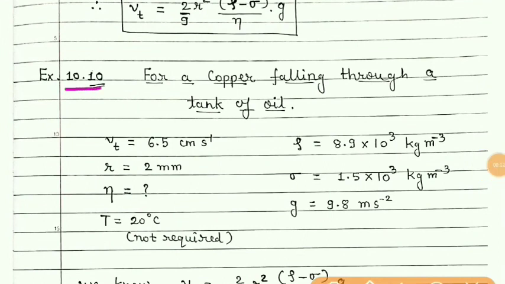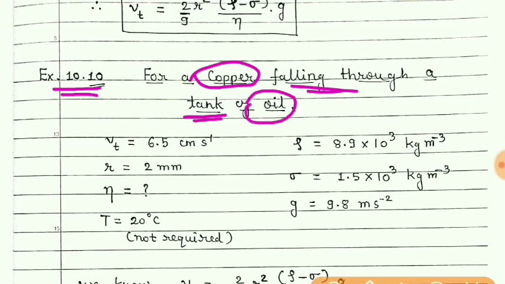Now example number 10.10. Given that a sphere made of copper is falling through a tank which is filled with oil, we want to find here the coefficient of viscosity of this oil.